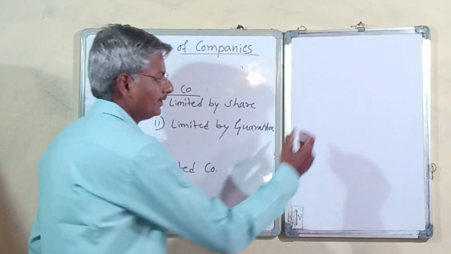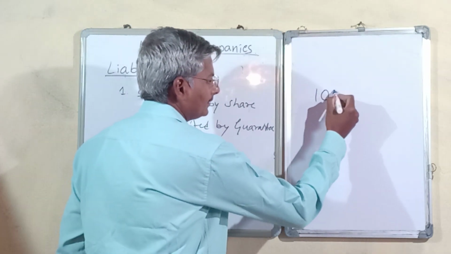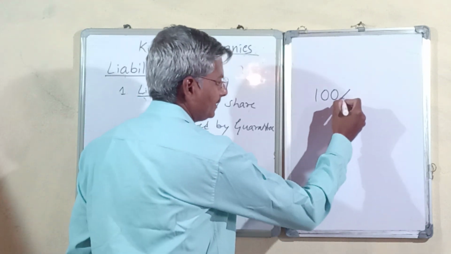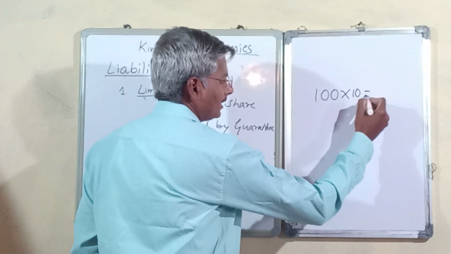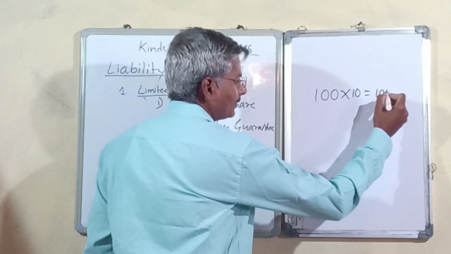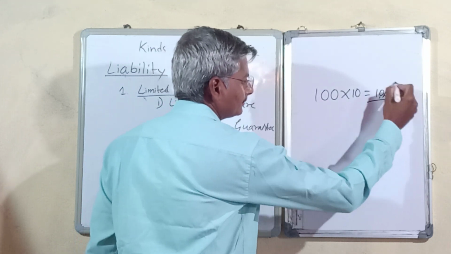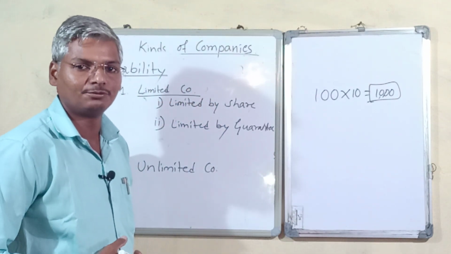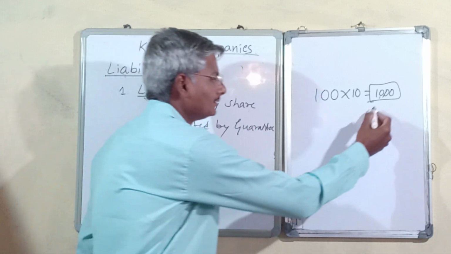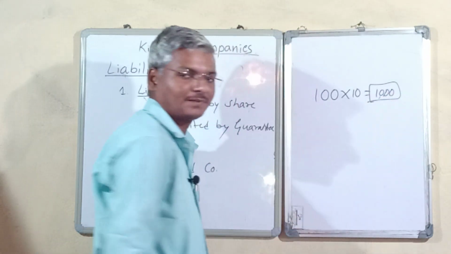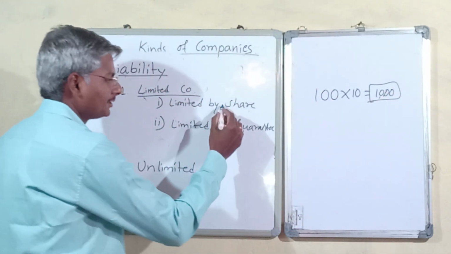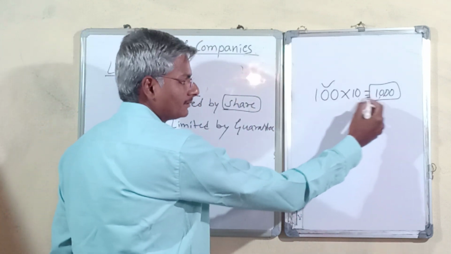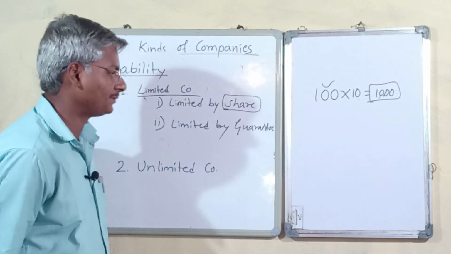For example, if an individual has shares with a face value of 100 rupees, and he purchases 10 shares amounting to 1000 rupees, then in case of winding up, he is only liable to pay this 1000 rupees, not more than that, because the share's face value is 100 rupees into 10, which is 1000 rupees.